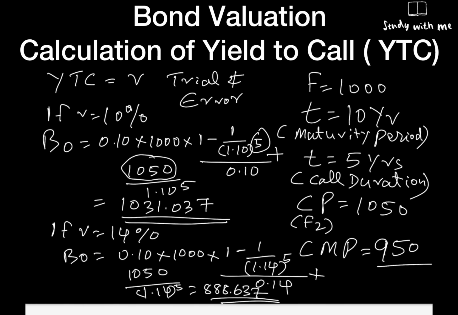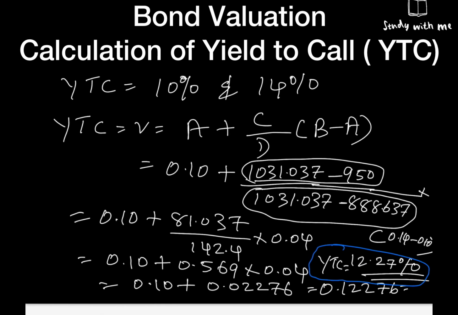I have made a detailed demonstration of it. I hope you will be able to follow it. So the final answer for this problem, yield to call YTC, is equal to 12.27%.